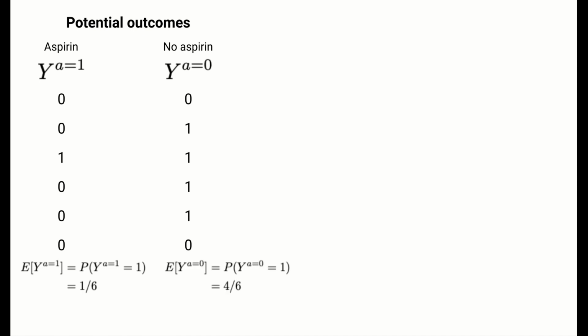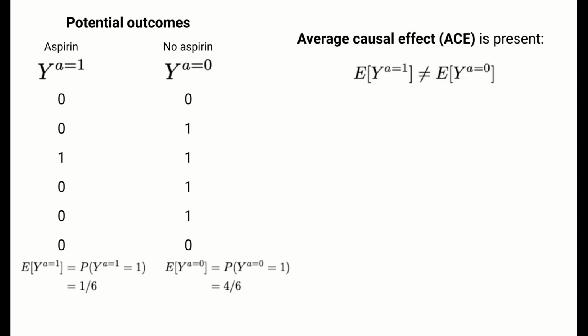We can similarly look at the average of the potential outcomes under no treatment. The probability of a headache if everyone were to not take aspirin is 4/6. An average causal effect, ACE, in the population is present if the two expected values are different. If the two expected values are the same, then the null hypothesis of no average causal effect is true. In this case, the two expected values are different, 1/6 and 4/6, and we would say that there is an average causal effect.